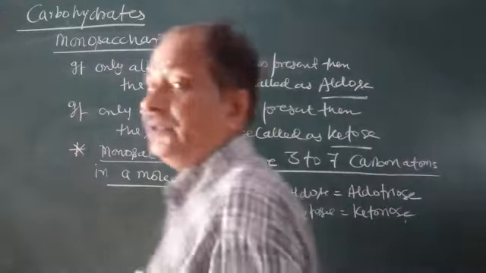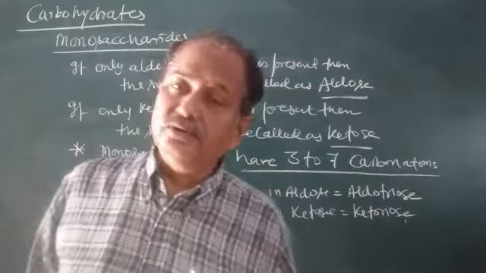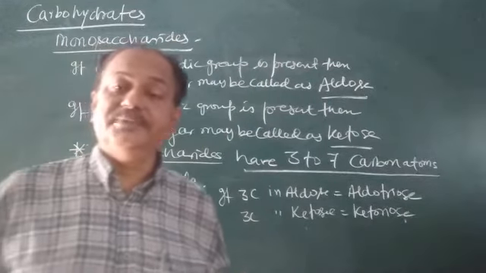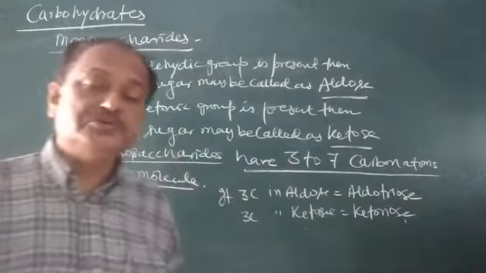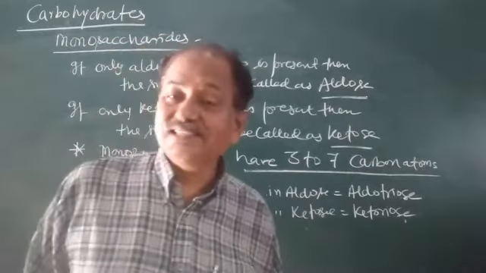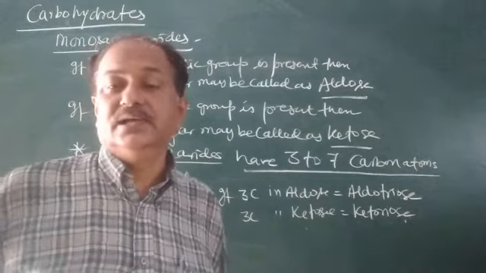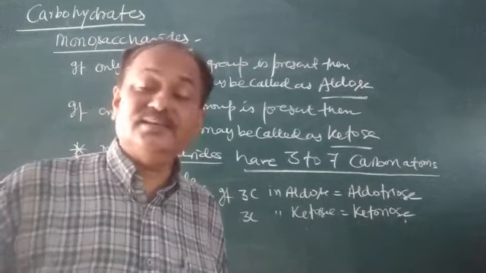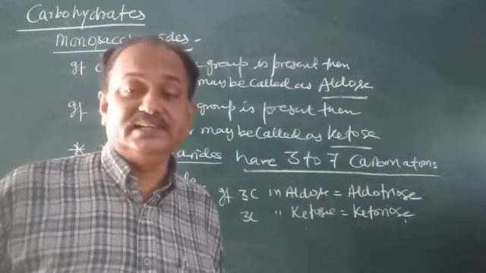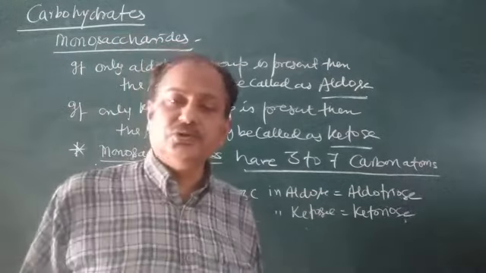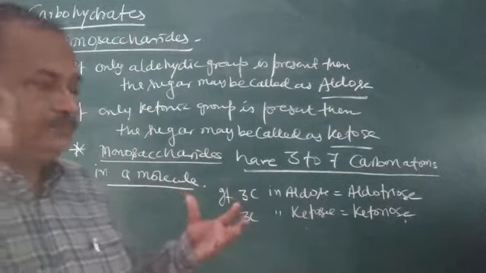If 4, then aldotetrose; 5, then aldopentose or ketopentose; 6, like glucose, then it is called aldohexose; 7 if present, then it is called aldoheptose or ketoheptose, and so on.